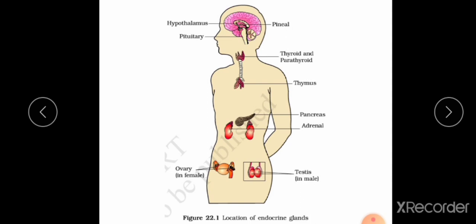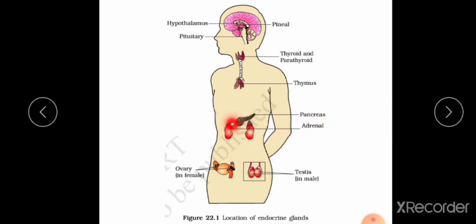In the neck region, you can see thyroid gland and parathyroid gland. In the chest region, we can see thymus gland. In the stomach region, we can see pancreas, and below the stomach, we can see the kidney. On top of the kidney, adrenal glands are present.